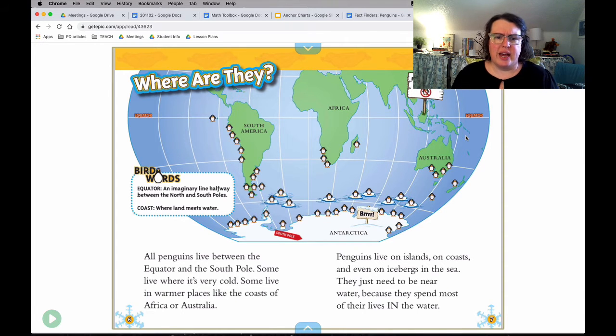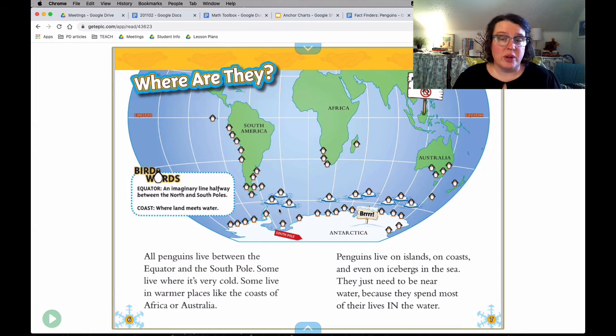This picture has a map on it with little penguins. So just by looking at it, I can see that penguins live in Australia, they live in Antarctica, they live in Africa, and they live in South America. So I have this illustration, and that's really helpful. And then I have a box right here. And this box has some definitions.